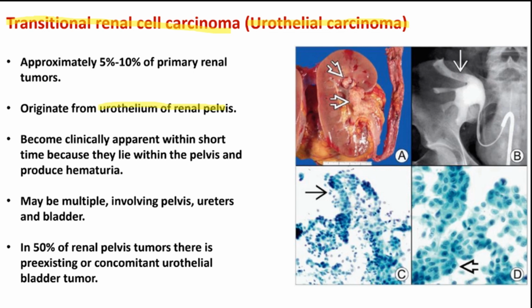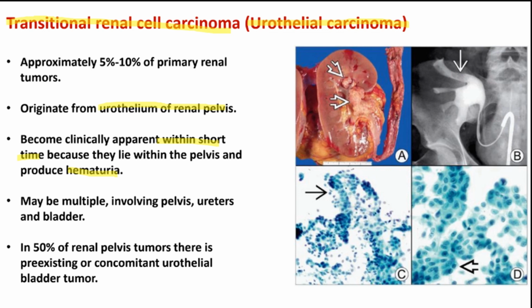Now, when I mention renal pelvis, your mind should right away go signal in regards to clinical aspects. If the renal pelvis is affected, this would signal right away hematuria. So when the tumor is originating from this source, the patient would come in within a short amount of time complaining of hematuria. In contrast to clear cell carcinoma, in which the tumor was arising from the poles of the kidney. The poles of the kidney are away from the renal pelvis. So the patients with clear cell carcinoma wouldn't come complaining right away in regards to hematuria. It would be delayed.